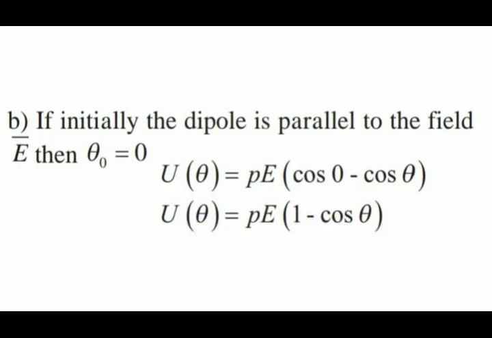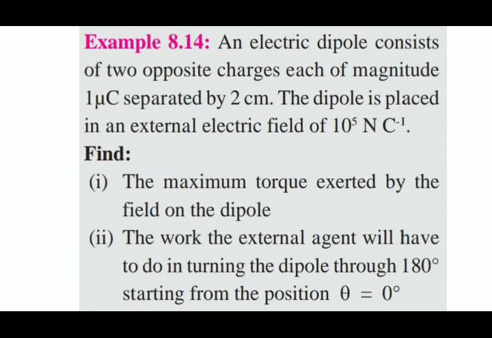Now let's see an application for the same. An electric dipole consists of two opposite charges, each of magnitude 1 microcoulomb, separated by 2 centimeter. The dipole is placed in an external field of 10 raised to 5 Newton per coulomb.